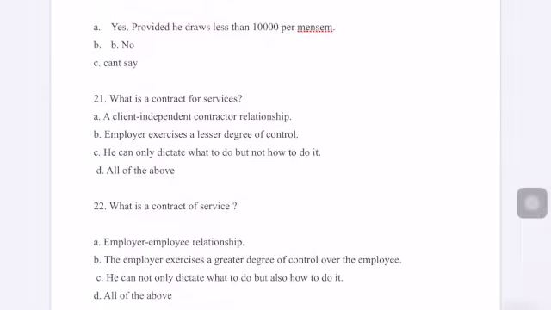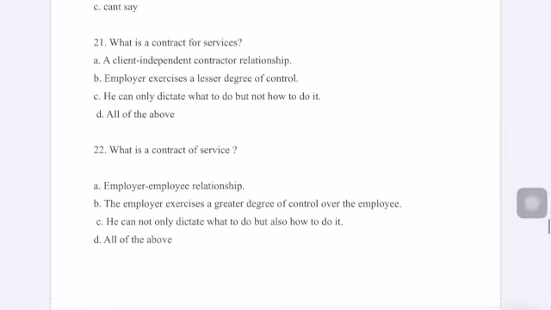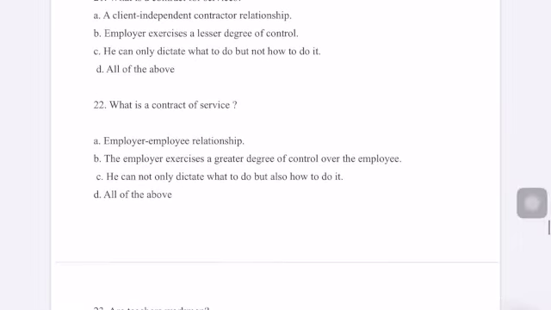Next question, can a person in supervisory role be a workman? Yes, the person in a supervisory role can be a workman, provided that he draws less than 10,000 per mensem. Mensem here is month. So if a person draws less than 10,000 per month, then the person can be a workman, even if he is in a supervisory role.